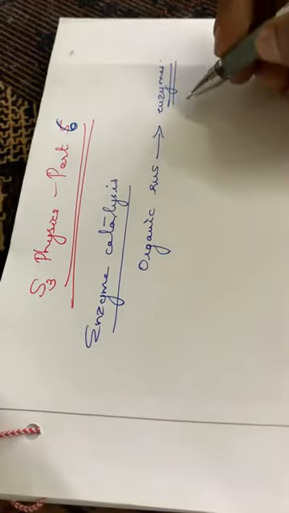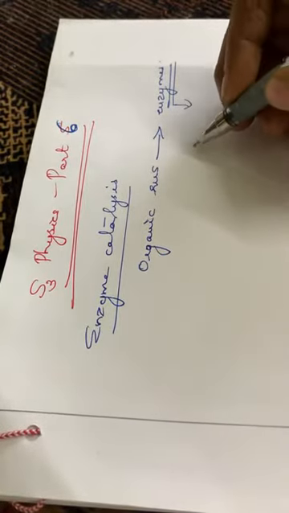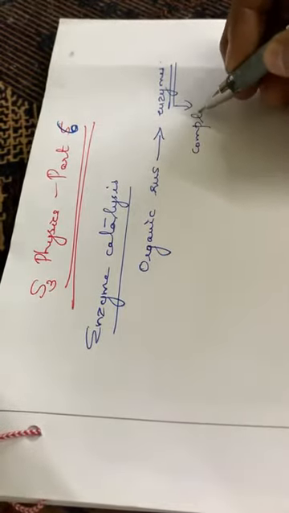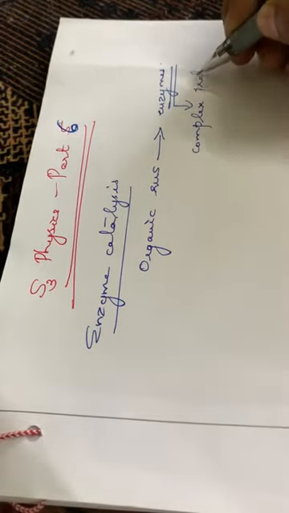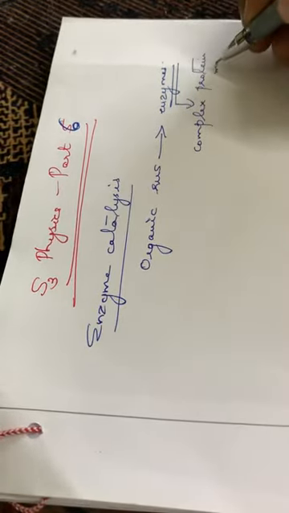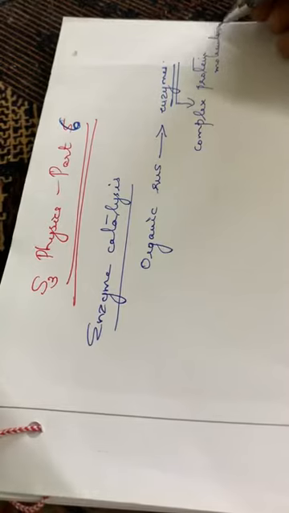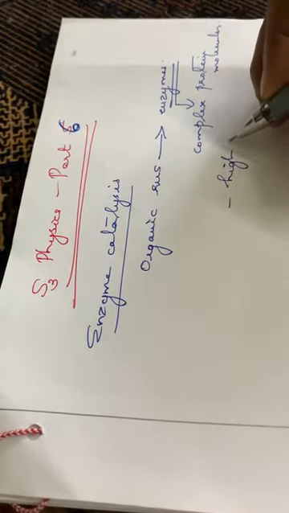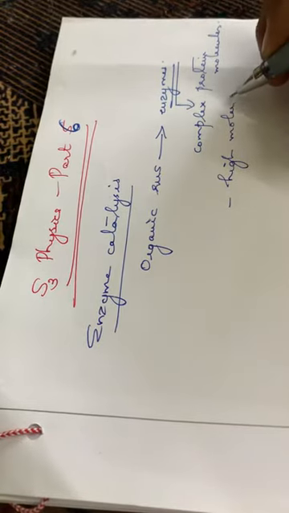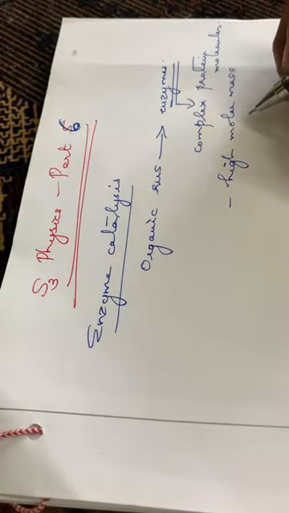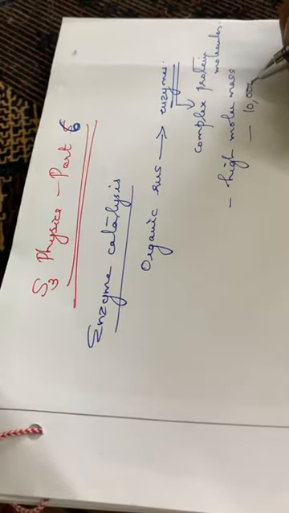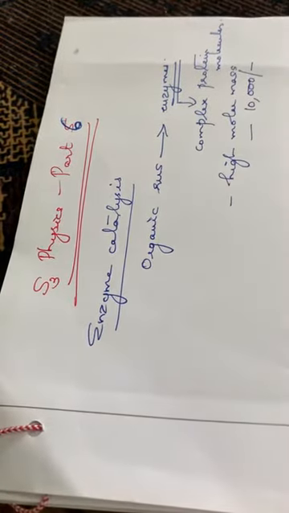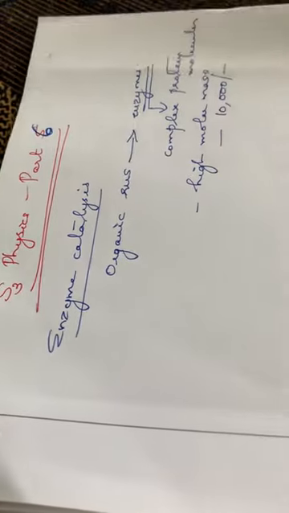These enzymes are complex protein molecules, and these protein molecules have a very high molecular mass, usually greater than 10,000. So that is what is called enzyme catalysis.